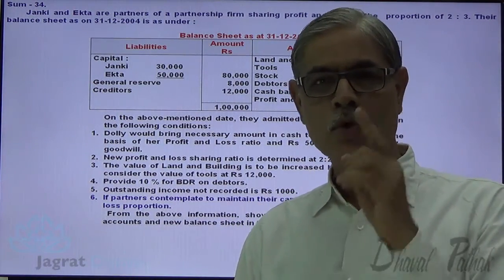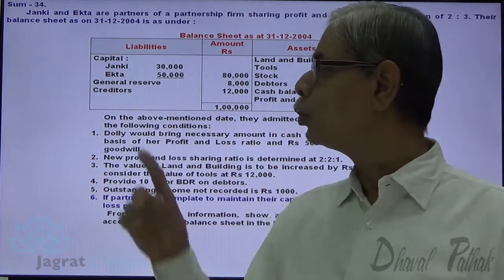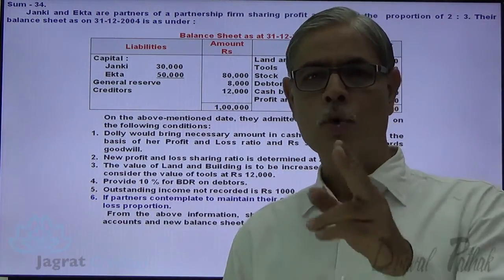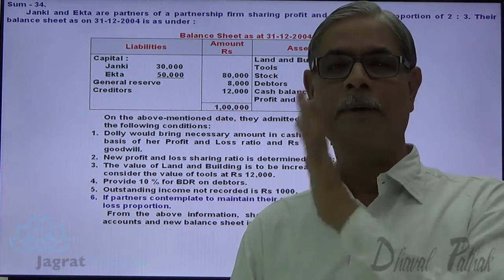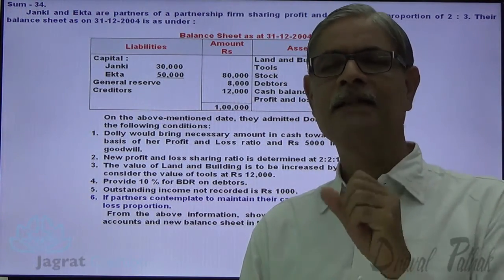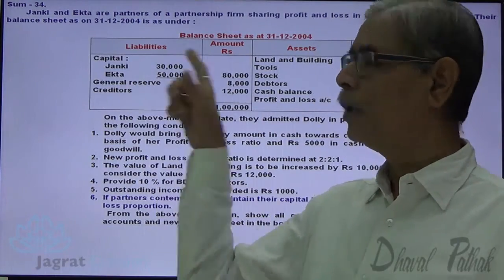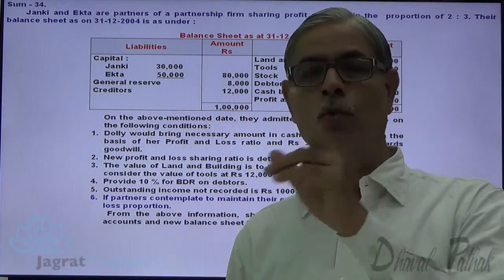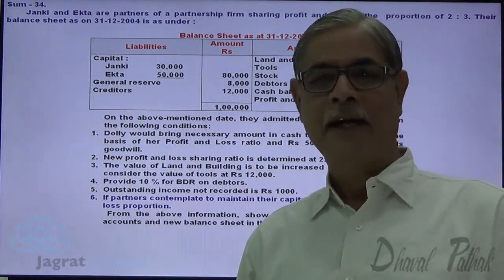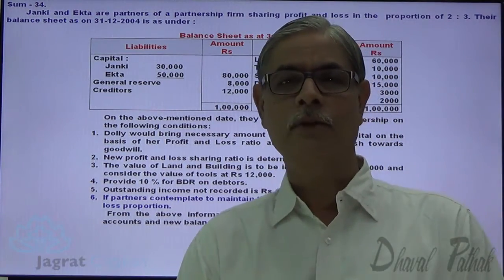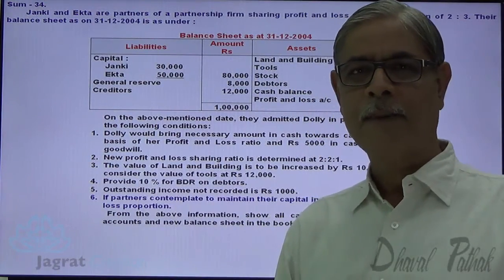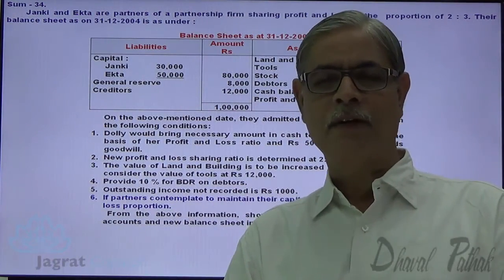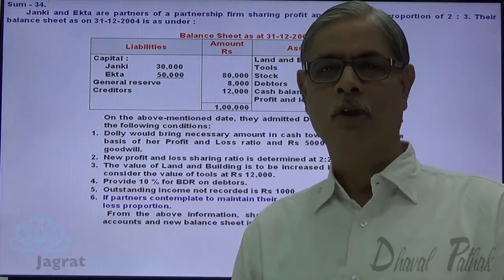That means if the total capital of the firm is 5, 2 should be the capital of Janki, 2 should be the capital of Ekta, and 1 should be the capital of Dolly. If the total capital is, suppose, 5 lakhs, then 2 lakh should be the capital of Janki, 2 lakh should be the capital of Ekta, and 1 lakh should be the capital of new partner Dolly. We shall consider this aspect of keeping capital in the profit sharing ratio at the time of solving the sum.